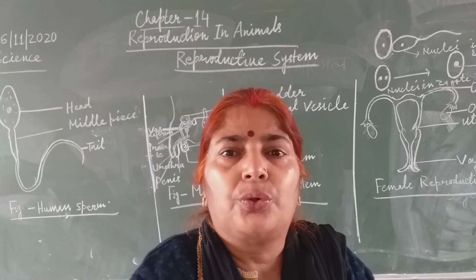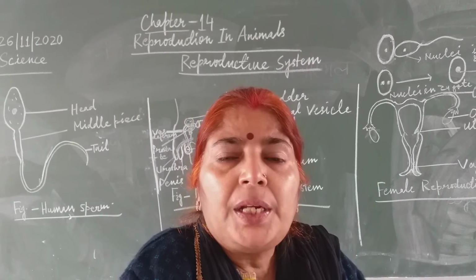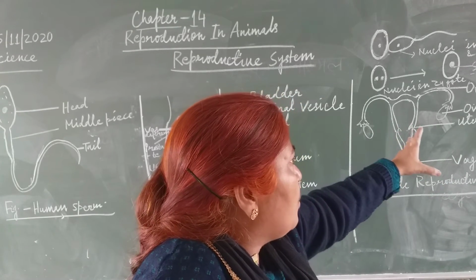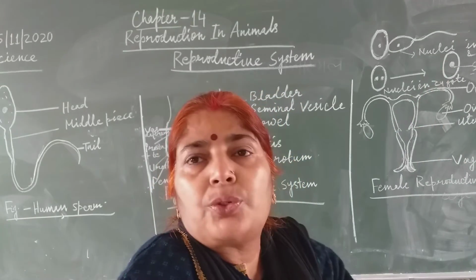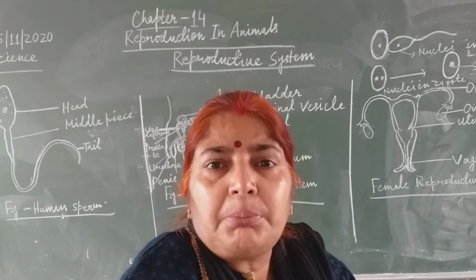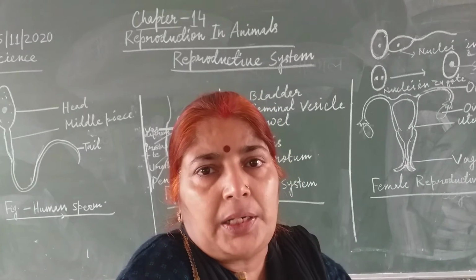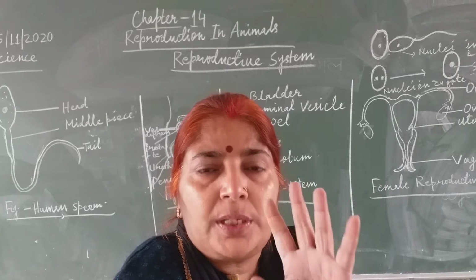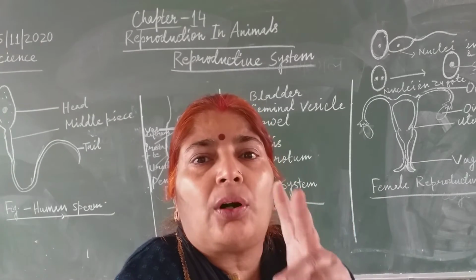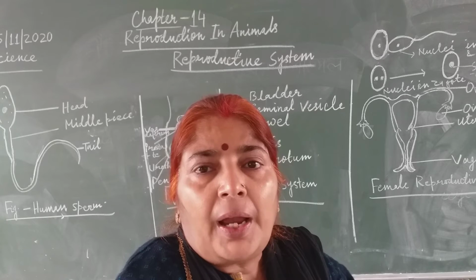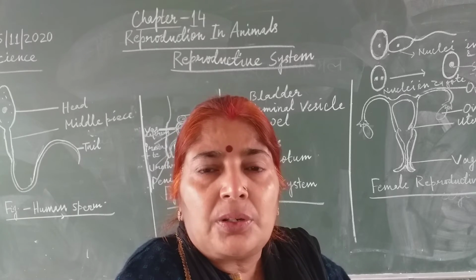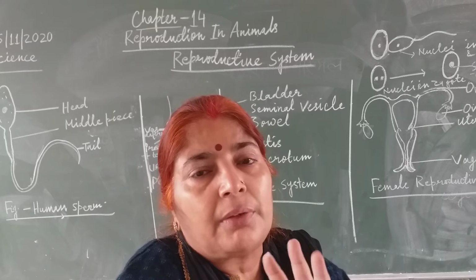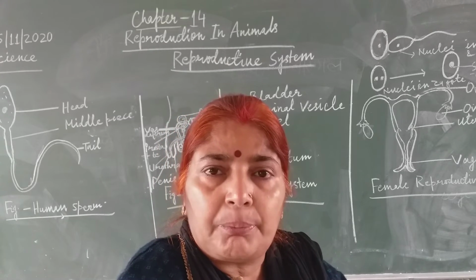Now children, you should know how twins are formed. Sometimes this ovary produces ovum and one ovum gets fused with one sperm. But sometimes two ovums are released and these two ovum are fertilized by two sperms. So two zygotes are formed, and in this case two zygotes develop into two fetuses and two infants come out from the female body.